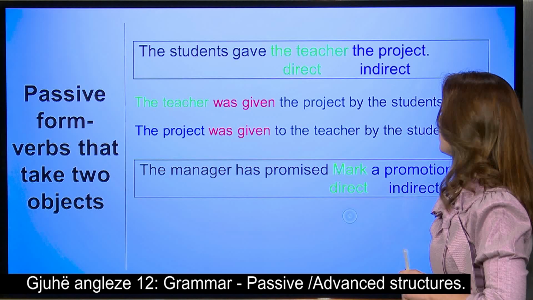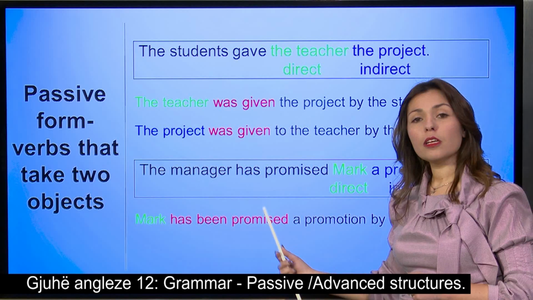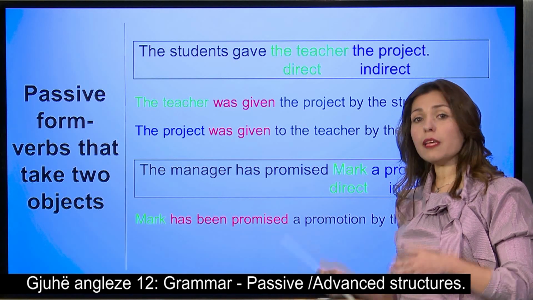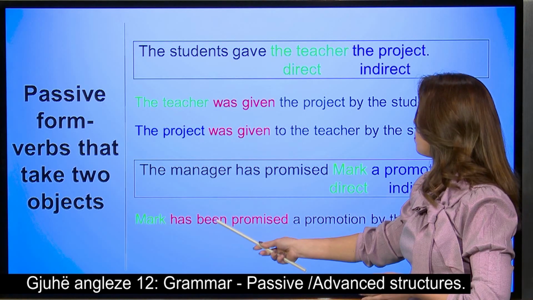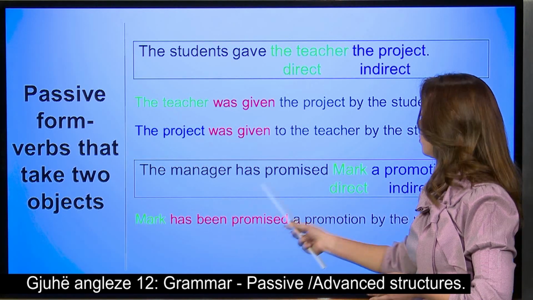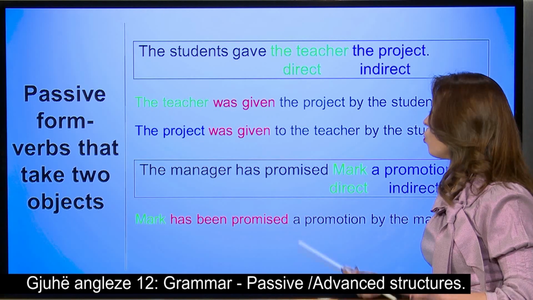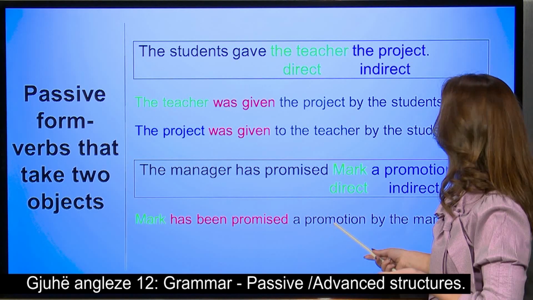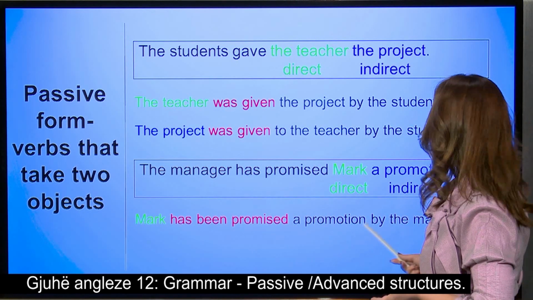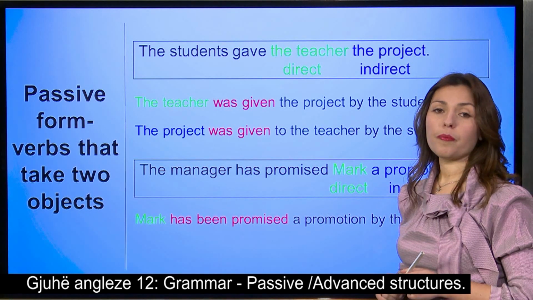So, Mark, the verb is in the present perfect, so we need to put the verb to be in the same tense. So, Mark has been, and our past participle, promised. What has Mark been promised? He has been promised a promotion by the manager, that is, the agent, of course.